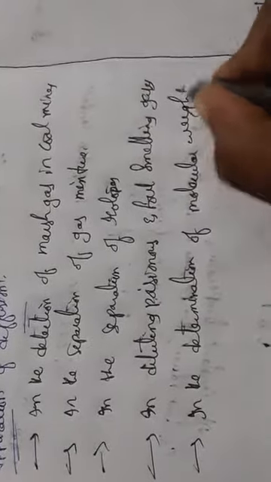And also diffusion is used to determine the molecular weight and density of gases. So in the determination of molecular weight and densities of gases.